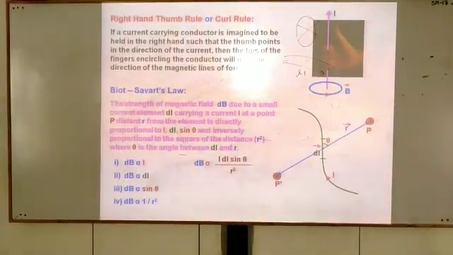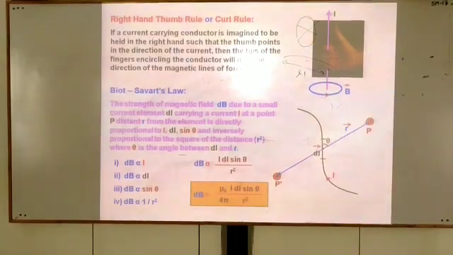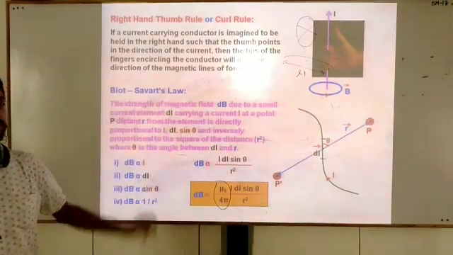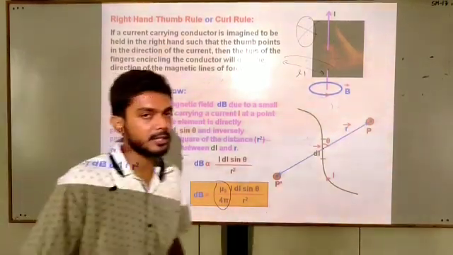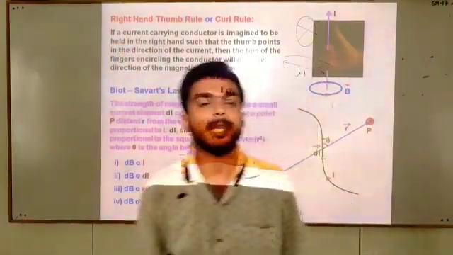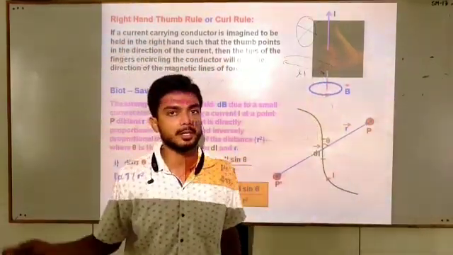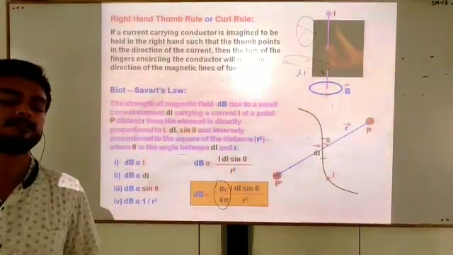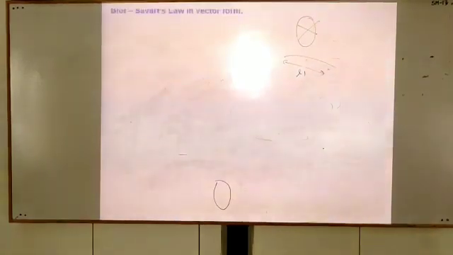And here we will use a proportionality constant. This proportionality constant is mu naught upon 4 pi. It is just like 1 upon 4 pi epsilon naught, where epsilon naught was the permittivity of free space. Here mu naught is the permeability of free space.